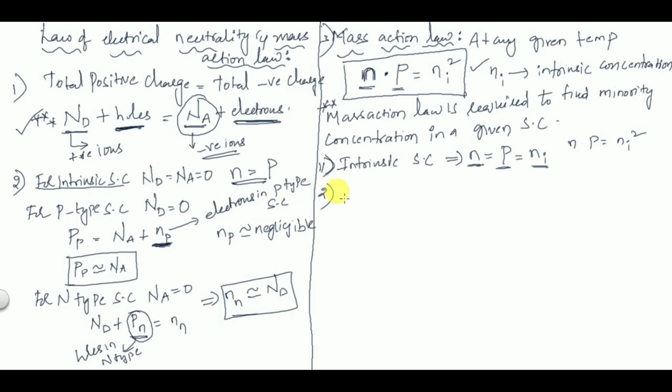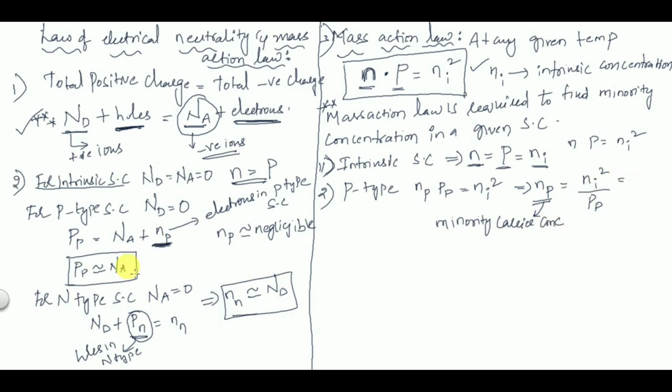Second, for p-type semiconductor, I am considering Np into Pp. Np represents electrons in p-type semiconductor, Pp represents holes in p-type semiconductor, is equal to Ni square. So Np is equal to Ni square by Pp. So what does this Np represent? Np represents electrons in p-type. Electrons in p-type are minority carriers. So this represents minority carrier concentration.